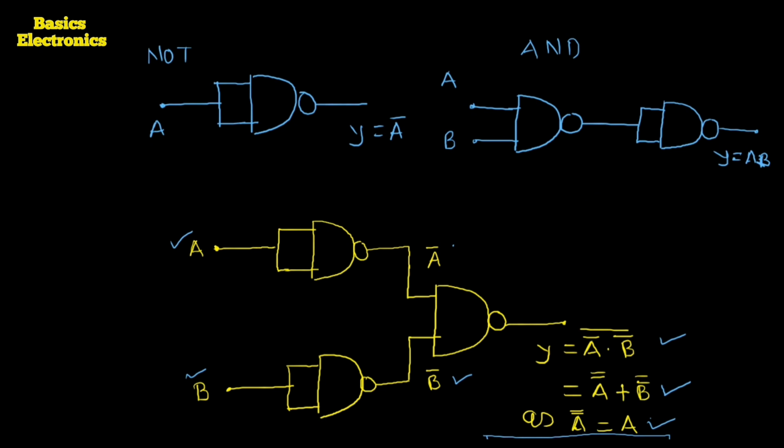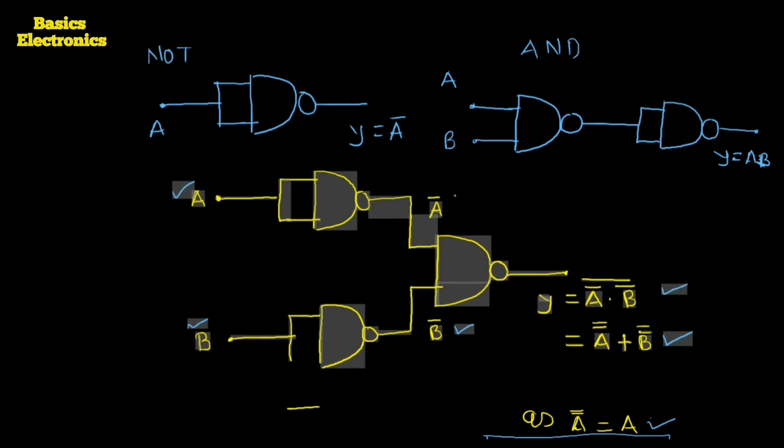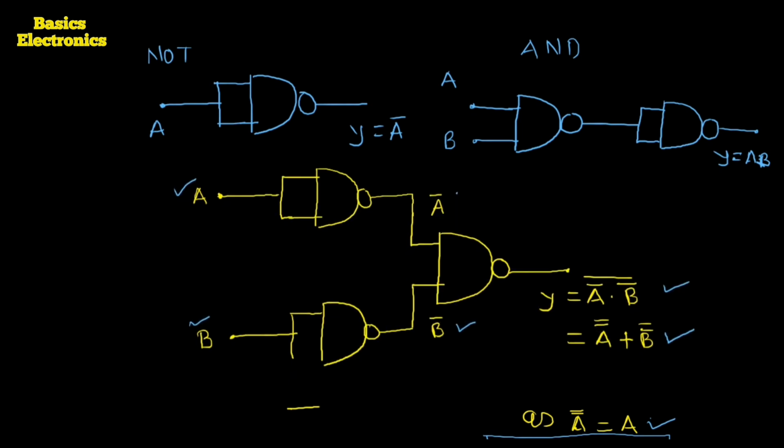Okay. Then the last one is how we can construct the OR gate by using the NAND gate only. Here we have to use De Morgan's theorem. De Morgan's theorem states that the inverted input NAND gate is equivalent to the OR gate.